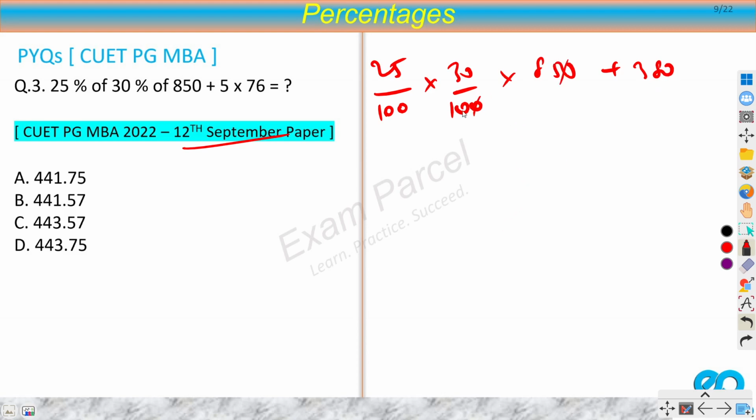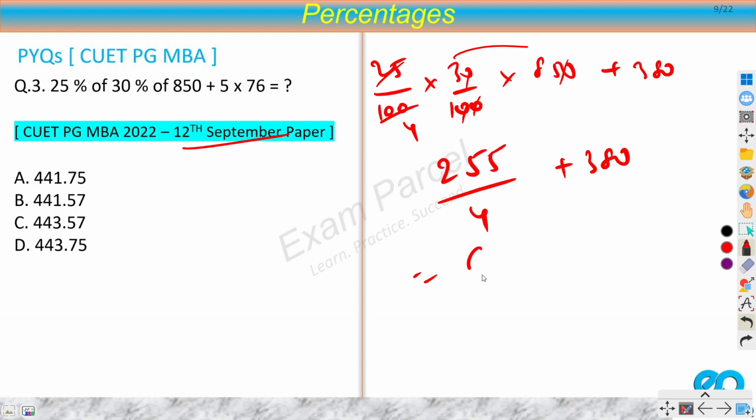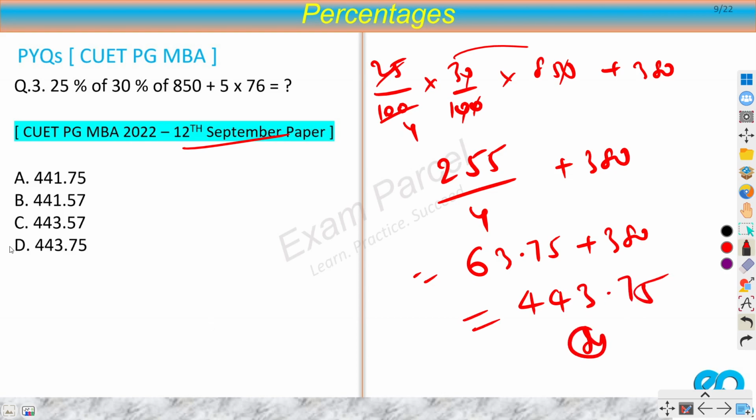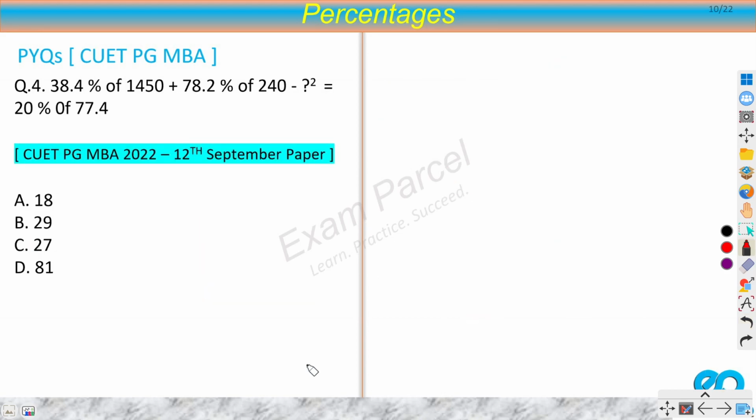Now you can cancel these out, and we can cancel out this one as well. So 85 into 3, that would be 255, by 4, plus 380. Now if you solve this, then you will get 63.75 plus 380. If you add them, then you get 443.75. So D option. So these are pure calculation. There is no smartness that we can use. Let's move on to the next question.